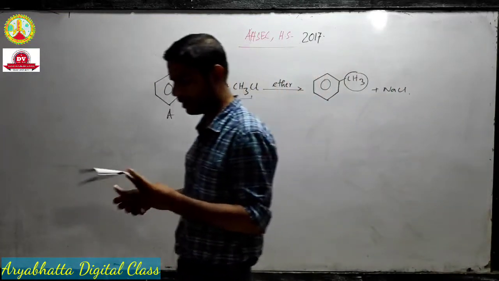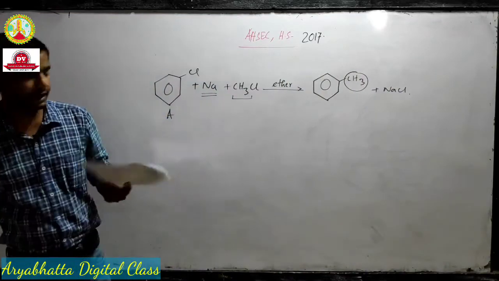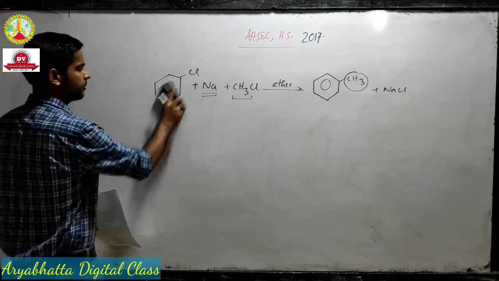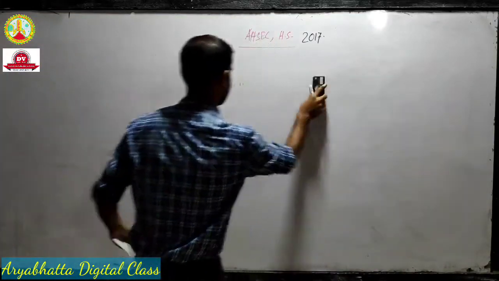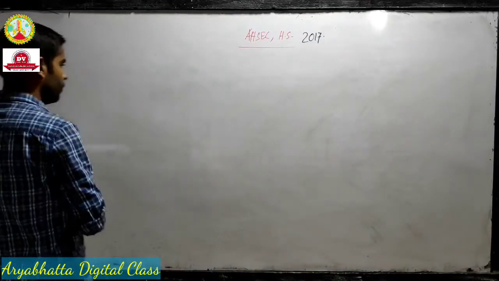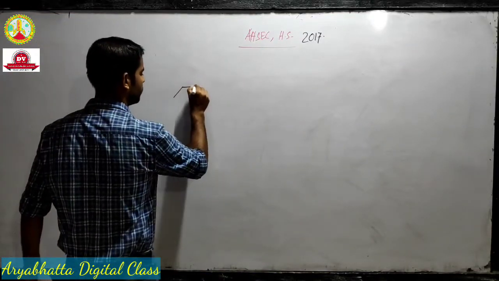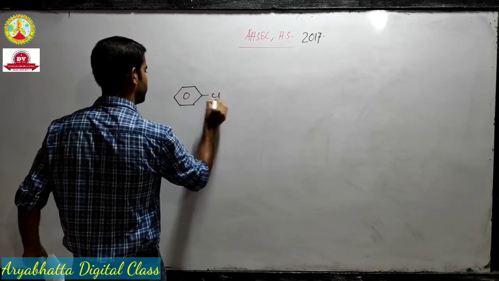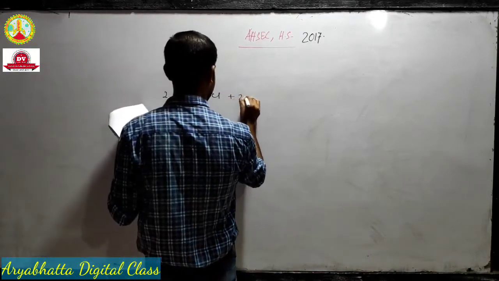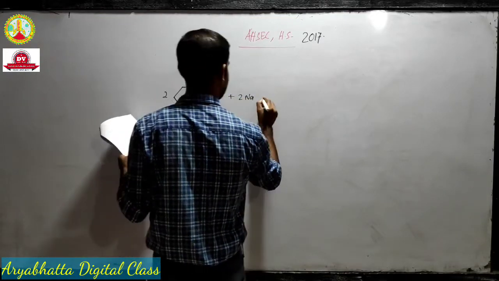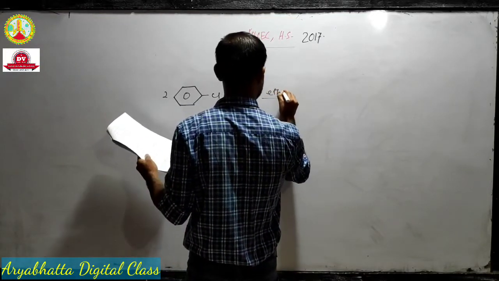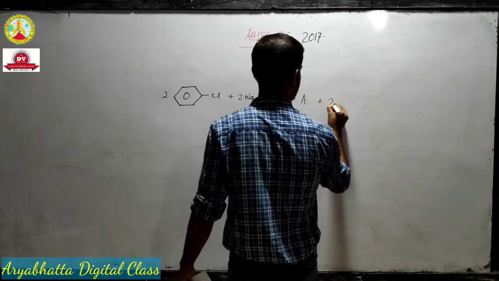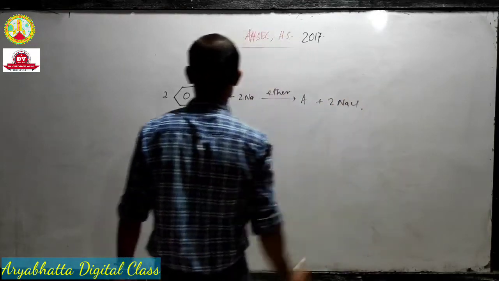Now let's see another question. The second question is easier than this actually. We have just discussed it in a conversion actually. So the second question is benzene halide plus 2Na in ether gives A plus NaCl.